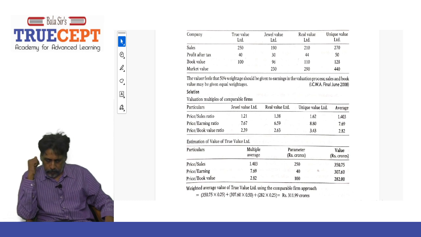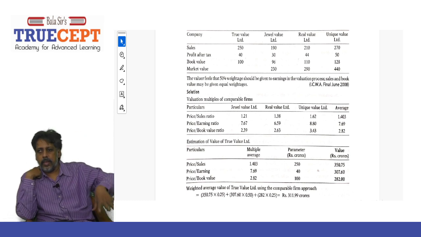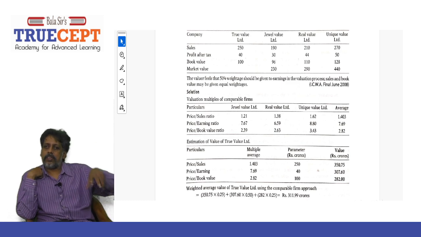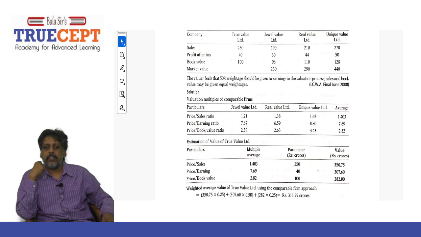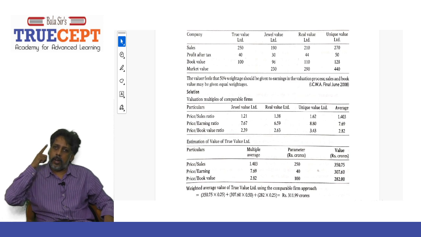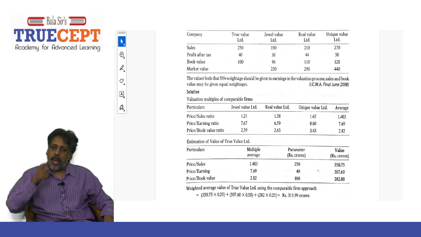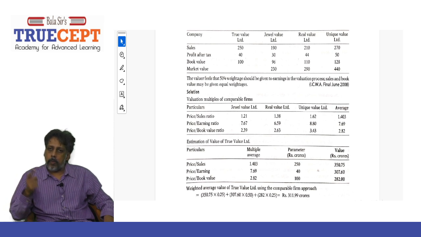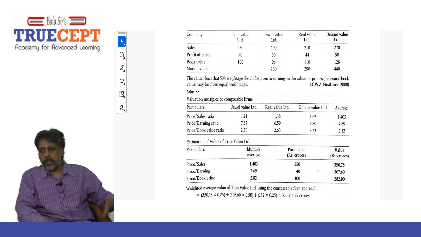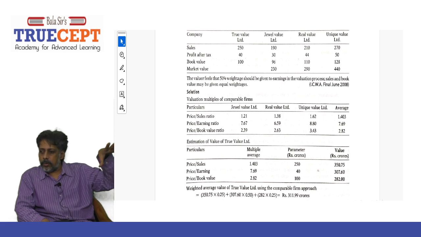What is the meaning? That means the market value of this company is 1.21 times its sales. For every 1 rupee of sales, it has a market price of 1.21. That is the meaning of the price to revenue multiple or price to sales multiple.